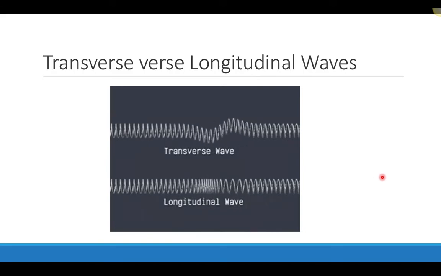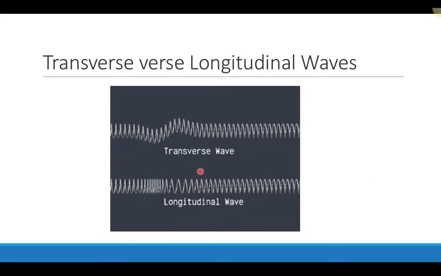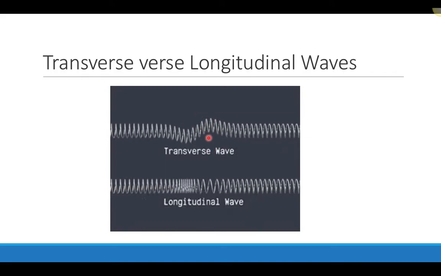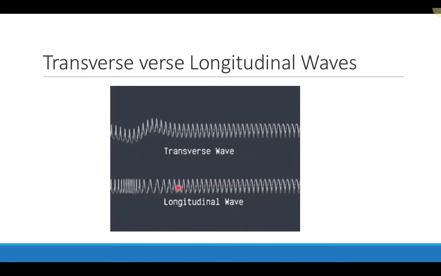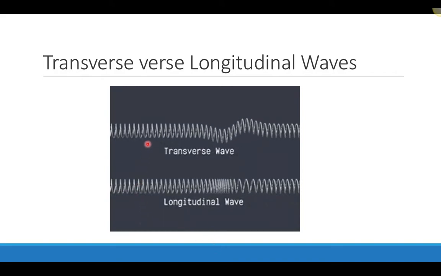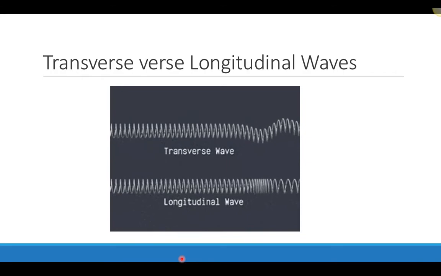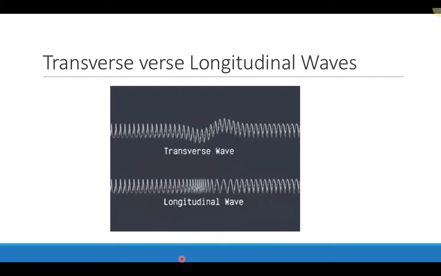So here's a picture of both of those waves together so we can see the difference. The disturbance here, of course, for transverse is perpendicular, up and down. Longitudinal, it's back and forth. But in both of these pictures, the medium goes back to the undisturbed position after the wave passes or that disturbance passes.